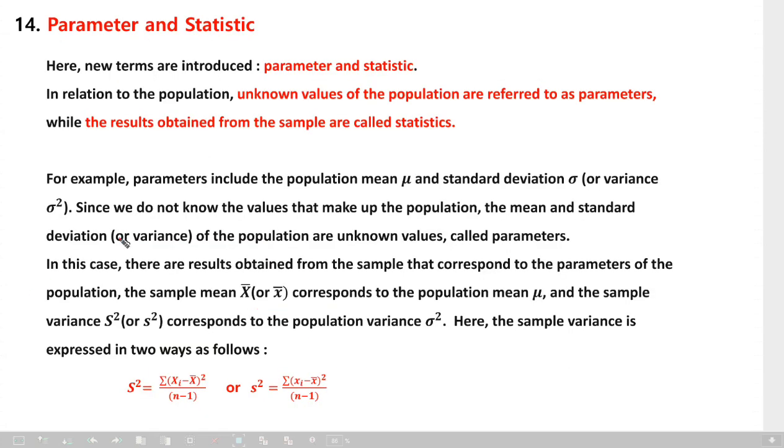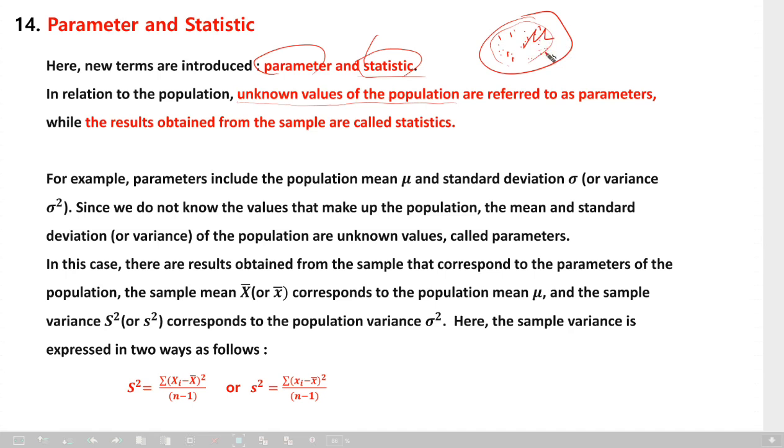Today I'd like to introduce the terminology parameter and statistic. Statistic is a common noun, with a small letter s. In relation to the population, there are many unknown data. How to represent these many unknown data? There should exist a mean, right? So we say mu